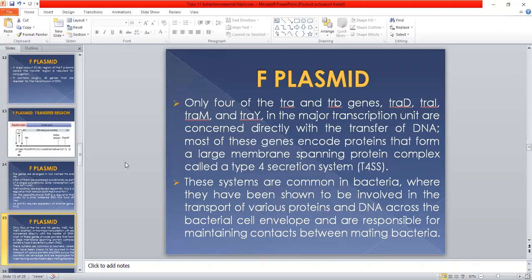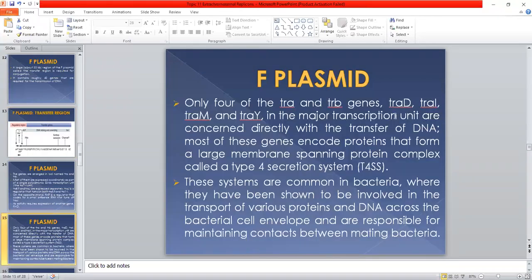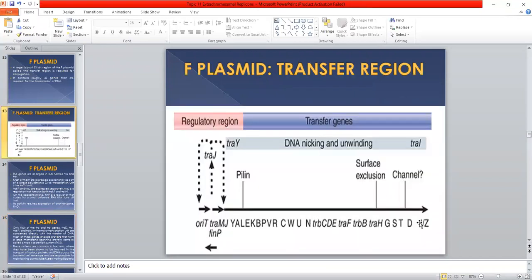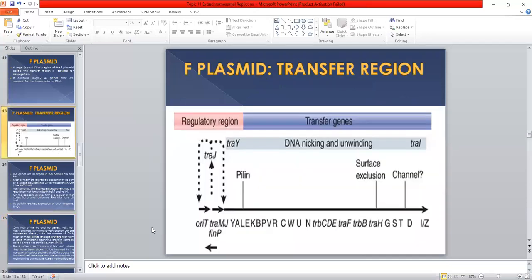TRAD, this one, TRAI, here, TRAM, this one, and TRAY, the gene present here.